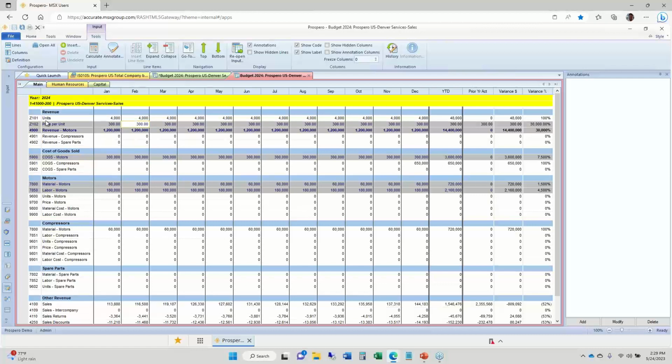And we also have some budget accounts that we have set up, like Z101. We're using it to track the statistics for units per month. Z102 is a budget account in Prospero we're using to track price per unit. These are budget accounts that we set up just inside Prospero. They do not exist back in the GL, so they just reside here in Prospero to help us break down our calculations.